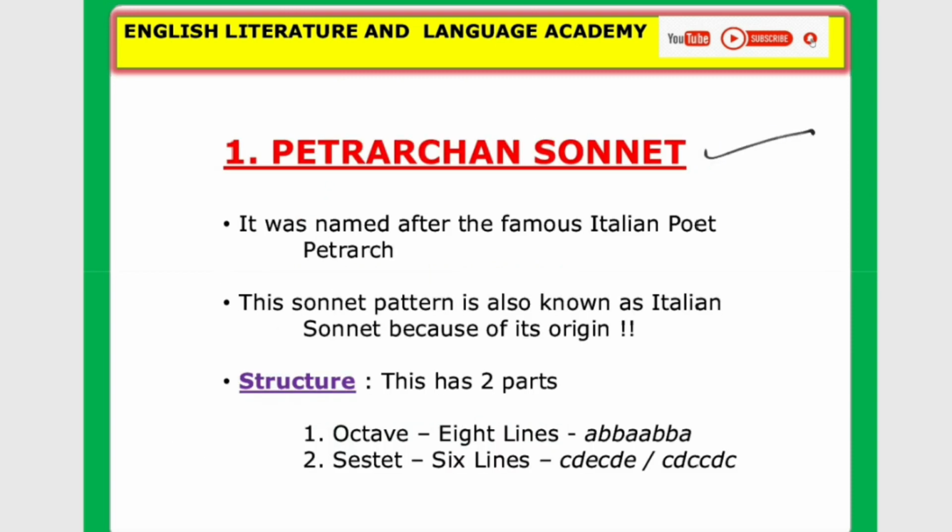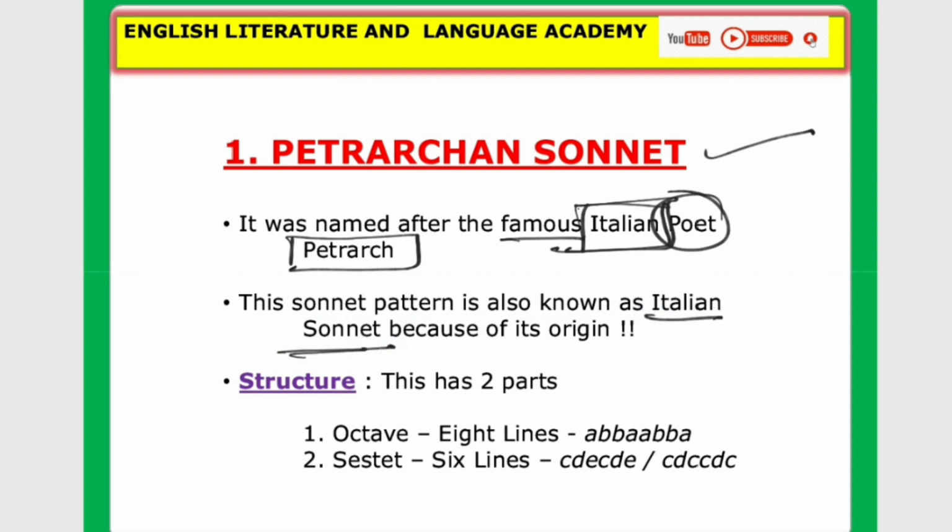Petrarchan sonnet. Look at the pronunciation. It was named after the famous Italian poet, Petrarch. We already discussed Petrarch. He was the father of the sonnet form, so this name was given after him. He belongs to which country? Italy. Please remember Italy. And this sonnet pattern is also known as the Italian sonnet because it originated in Italy.